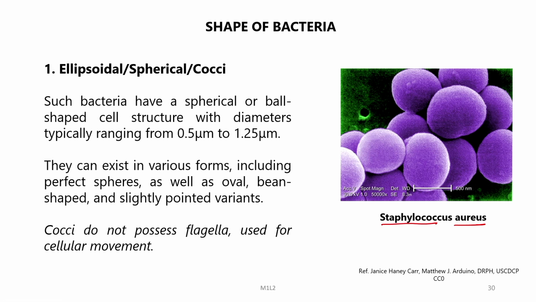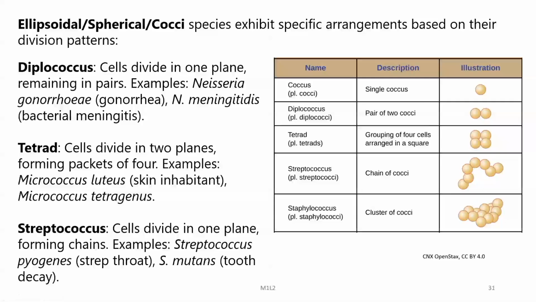So, these ellipsoidal bacteria have a spherical or ball shaped cell structure with diameters ranging from around 0.5 micron to 1.25 micron. They exist in various forms including perfect spheres as well as oval, or they may be bean shaped and they may be slightly pointed variations. These cocci do not possess any flagella for cellular movement.